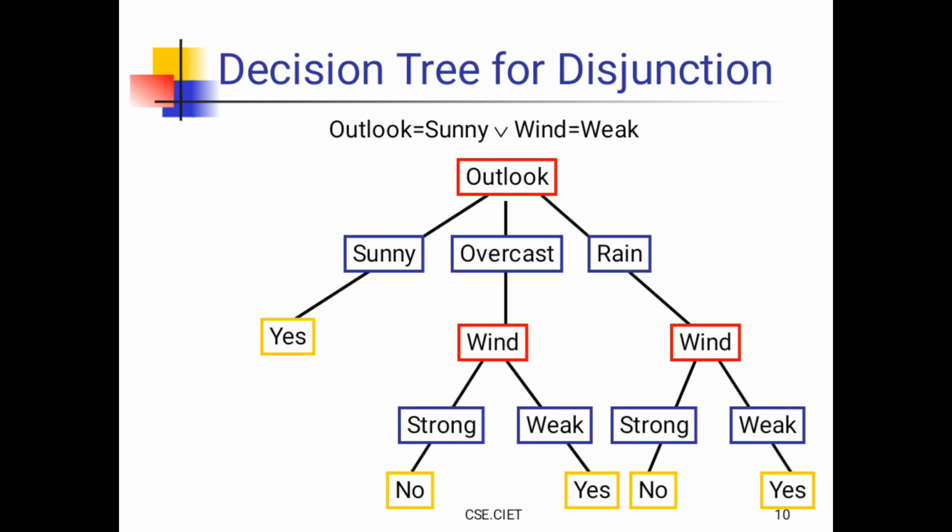Anyway, here the description is not clear. According to me, you should say it like this: outlook is equal to sunny or outlook is equal to rain, and wind is equal to weak. Then the disjunction of conjunctions is formed.